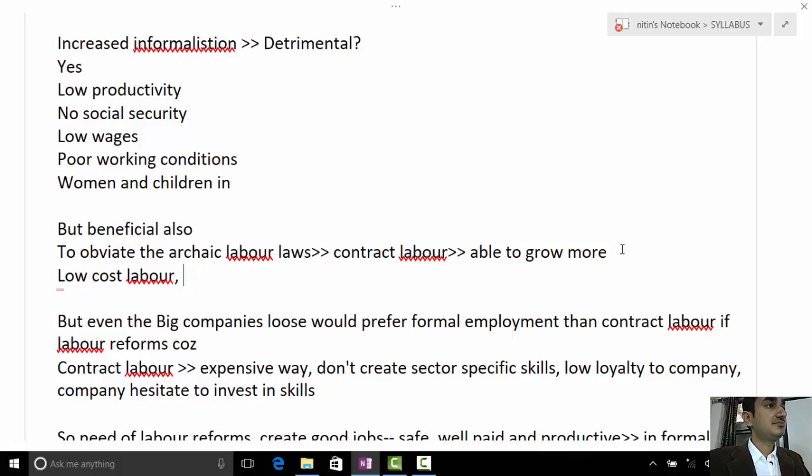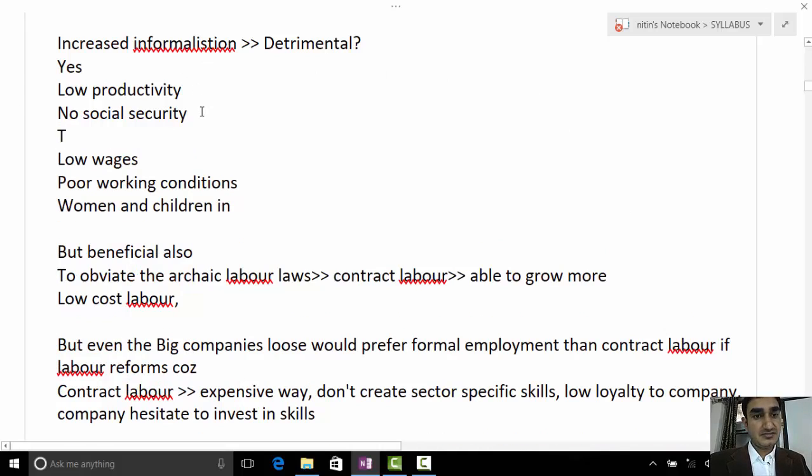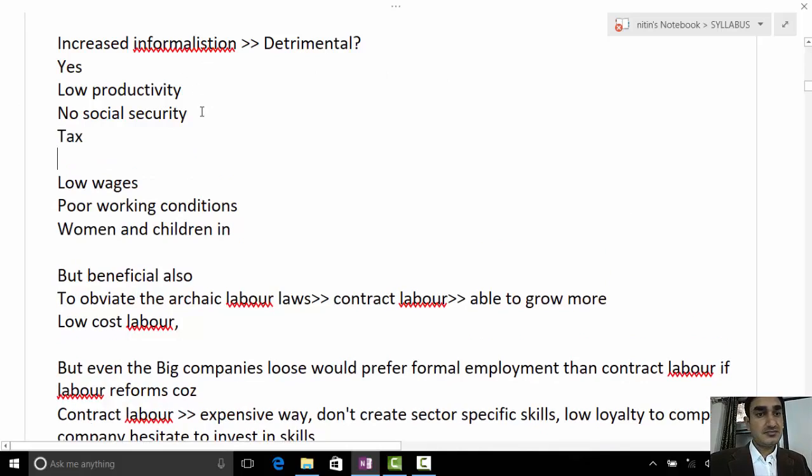Next, tax: if it is properly formalized, tax authorities can easily track them, but if not, it will be difficult. Then that money can be used for terror activities and anti-national activities, because officials won't be able to track the money generated in the informal sector properly, so it can be negatively used.